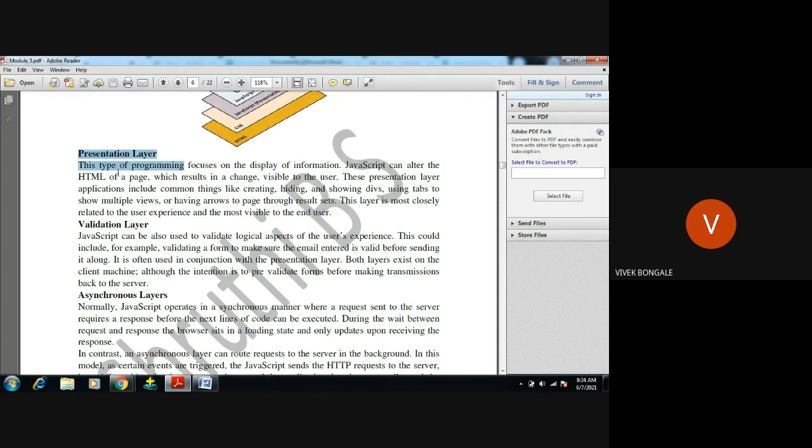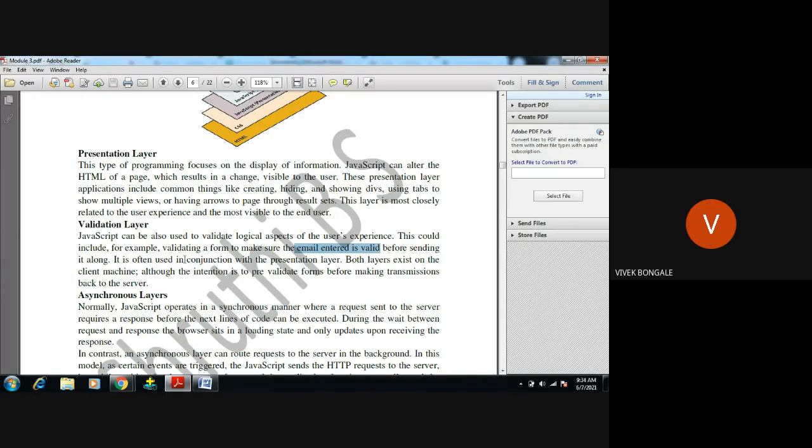Presentation and validation layers are both in conjunction, because the presentation layer will display the content to the user, and the user will add content, and the validation layer will validate that content, whether it is correct and proper or not. JavaScript can also validate logical aspects of the user experience. This could be validating forms, such as checking that the email entered is valid before sending it to the server. It will be validated at the client machine only.